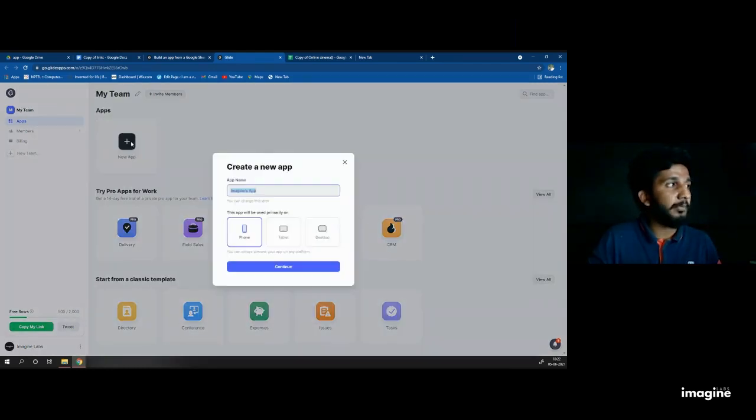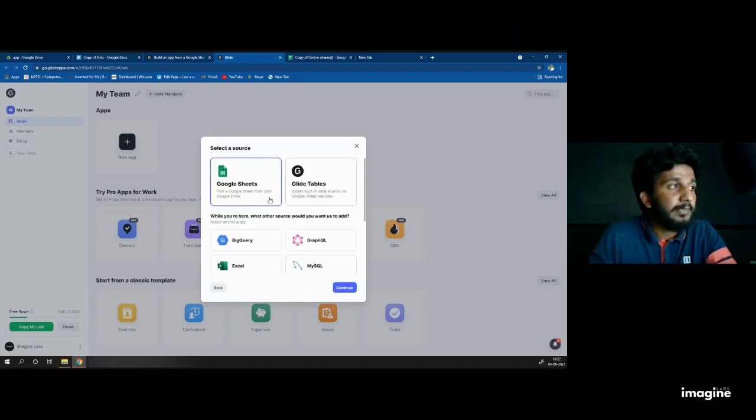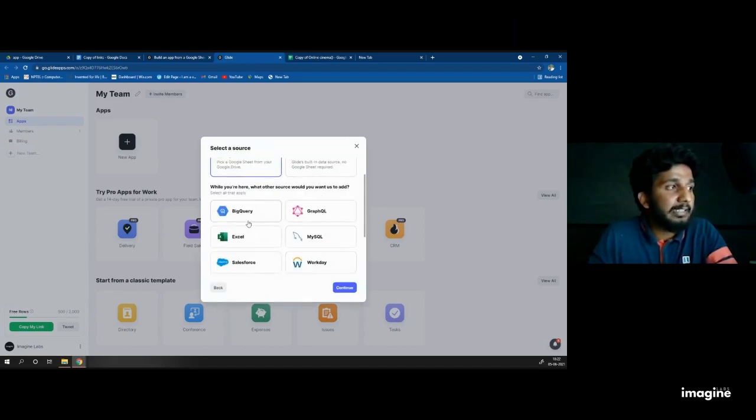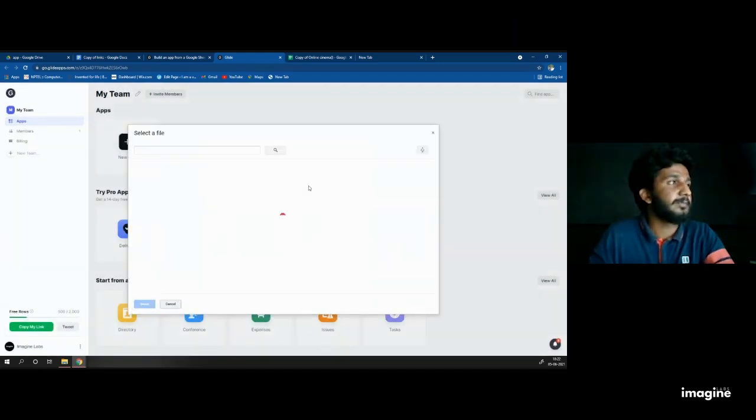Now I'm clicking on new app and I'm naming the app Netflix clone. Then I am designing for phone, not for tablet or desktop. When I click on phone, everyone knows the app runs only on phone, not even on tablet. Don't select desktop. When it is done, click on continue. Here, there's an option called Google Sheet, Glide Table, SQL, and lot more. Just select Google Sheet. It selects Google Sheet by default. Don't change to anything else. Just Google Sheet and click on continue.